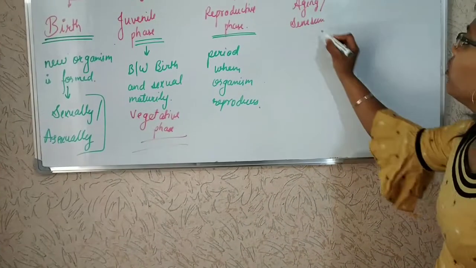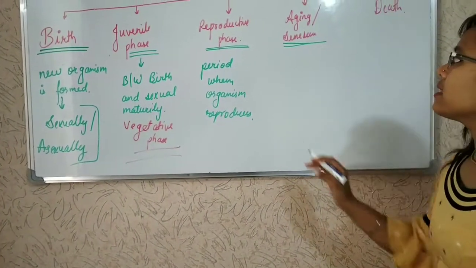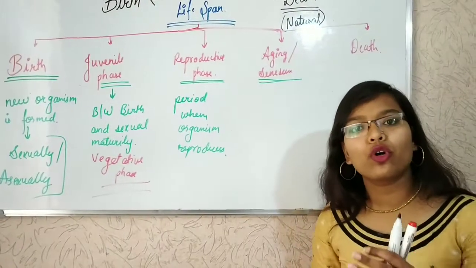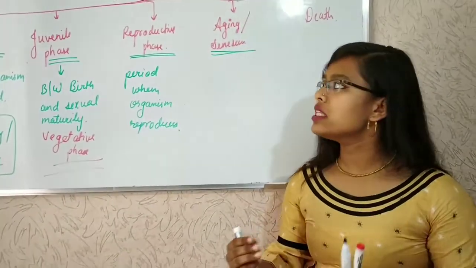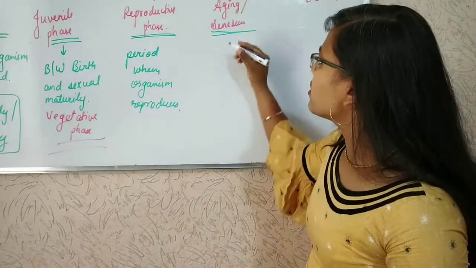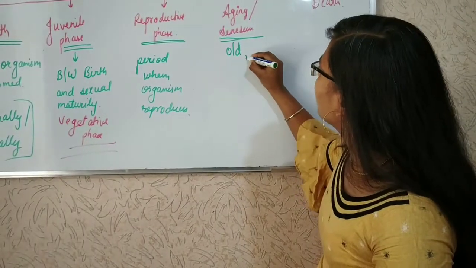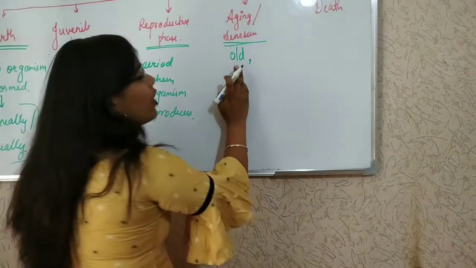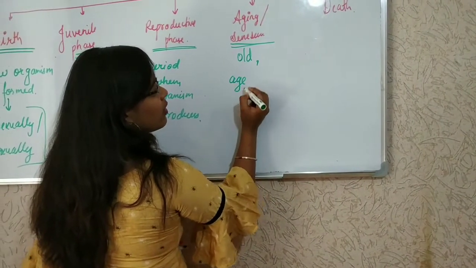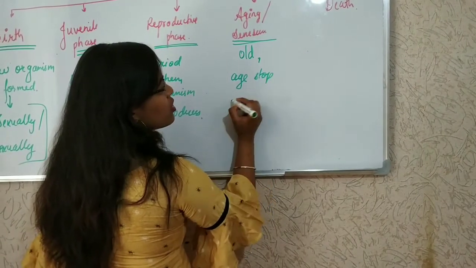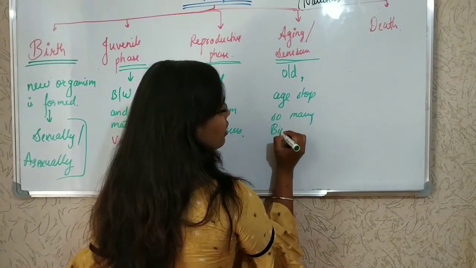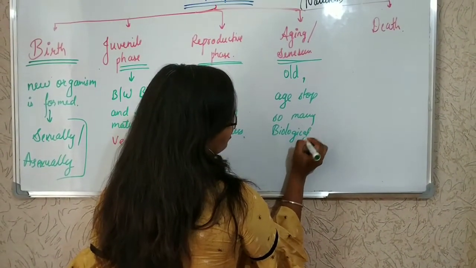Then if we talk about aging or senescence, it is the period when the organism grows old. So the organism becomes old. This old age can stop so many biological functions.